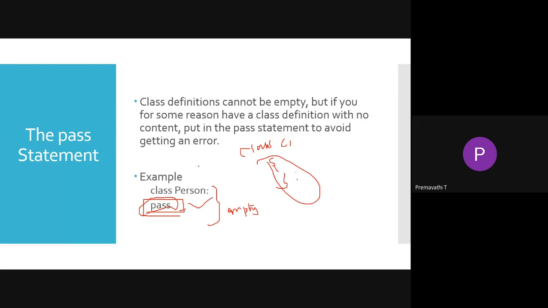So the pass statement indicates to the interpreter that there is no content in the class, no attributes and no methods in the particular class. This is done using the pass keyword. We create the empty class using the pass statement.